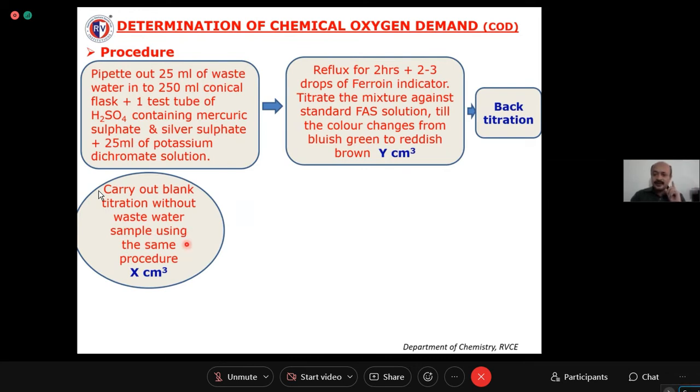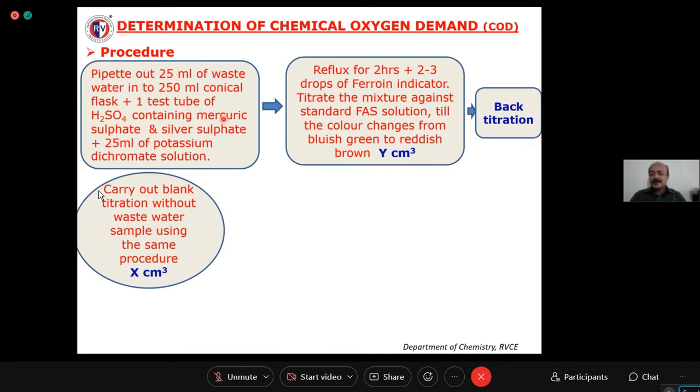Are you following this or not? So which value is greater here, X or Y? Y value is greater, because it contains wastewater also? No, we are estimating the amount of potassium dichromate consumed. In back titration you have taken 25 cm3 of water, and in blank titration you have not taken any water.